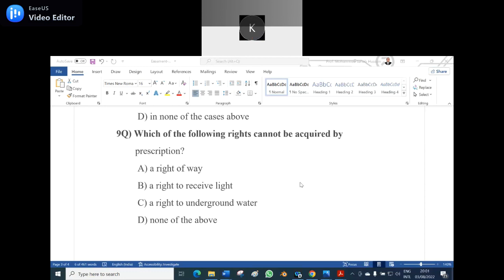The percolation of water, and he dug it to such a depth, and the percolation stopped there, and they filed a case: you dug your well so deep, and our percolation of water under the strata has stopped. He said, I can do anything in my own house, in my own land, and there is no legal injury caused, even though substantial damage has happened. What is the name of the case law?